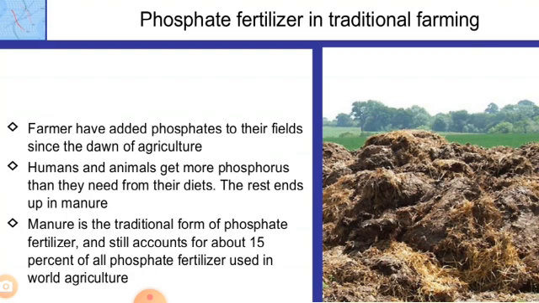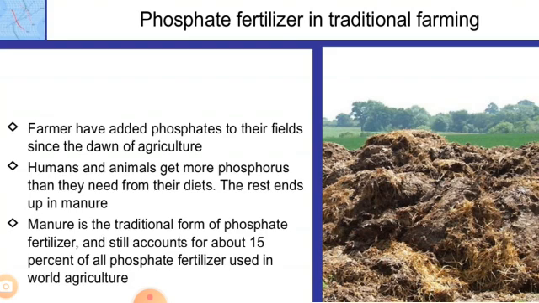Most soil contains phosphates in the form of complexes, that is Ca3(PO4)2, or iron and aluminium complexes and organic compounds. So farmers have added phosphates to their fields since the dawn of agriculture.